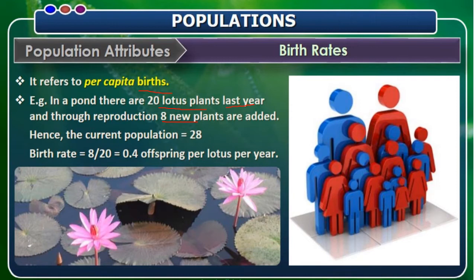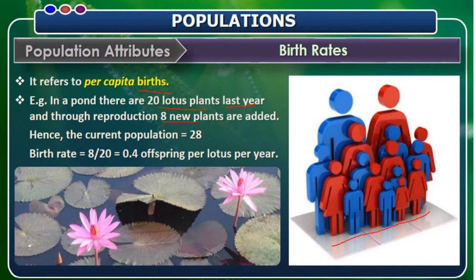You understand it? This is a small calculation to show how the population increases as births occur. As births occur, the population goes on adding and increasing in number. In the human population too, as the birth rate increases and the death rate declines, there is an increase in the population.